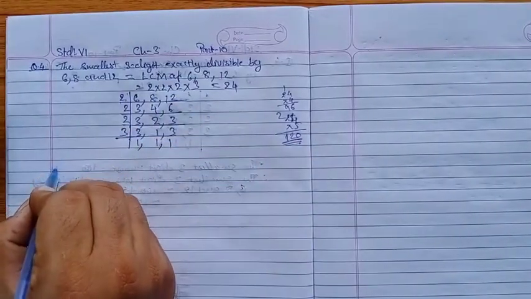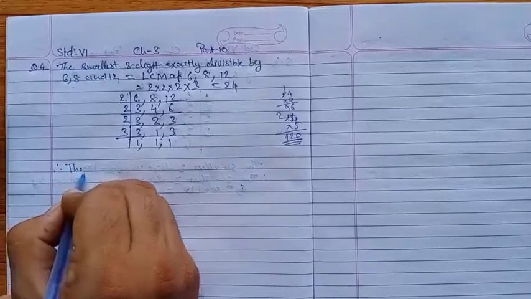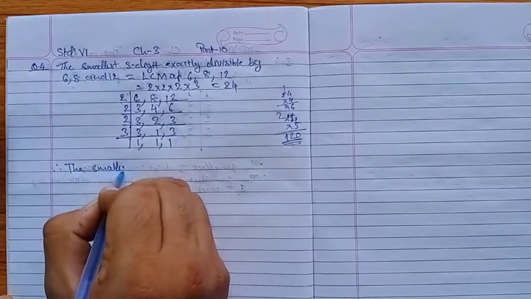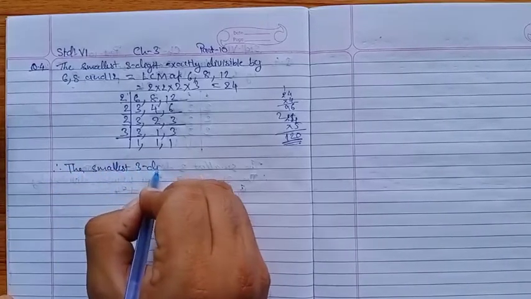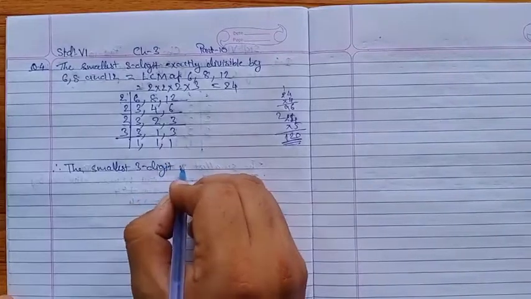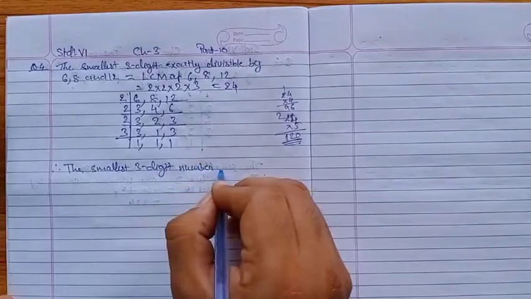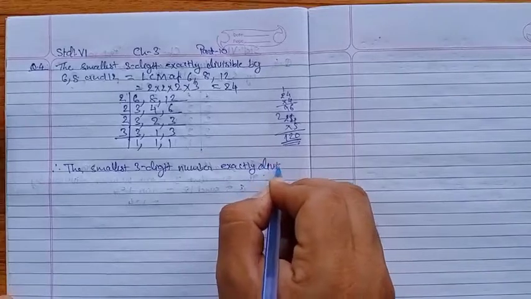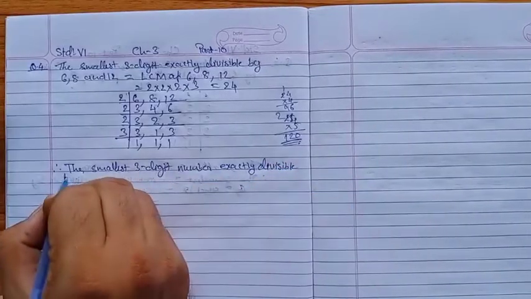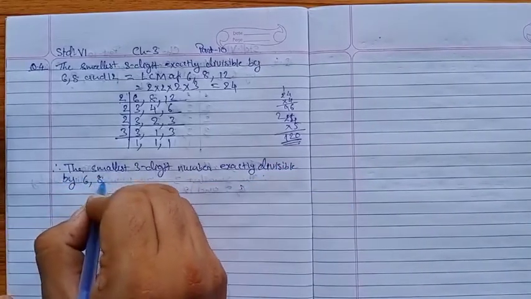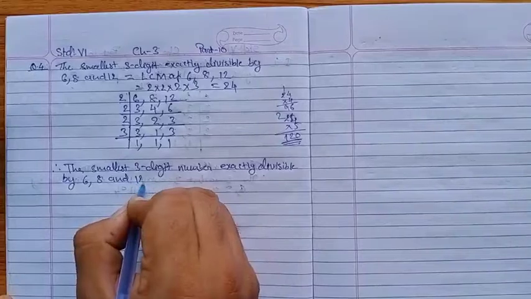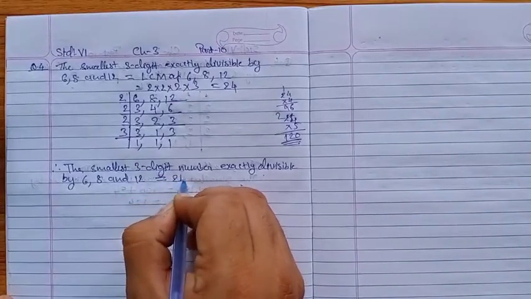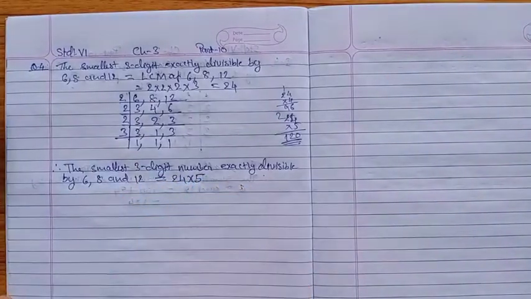So we'll write, therefore the smallest three digit number exactly divisible by 6, 8 and 12 is equal to 24 into 5.